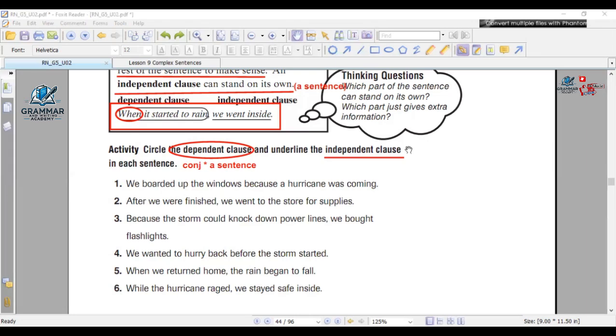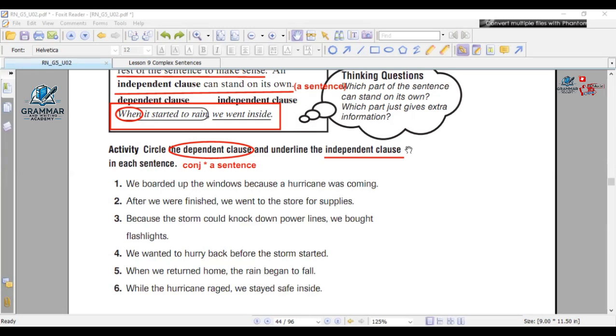We boarded up the windows because a hurricane was coming. The dependent clause is we boarded up the windows. So we have to underline it or circle it. I'm going to ask you a question for the first one. What is the conjunction? The subordinating conjunction here in the first sentence.